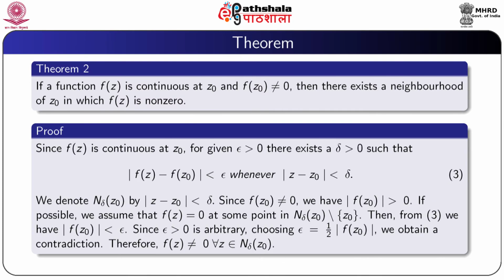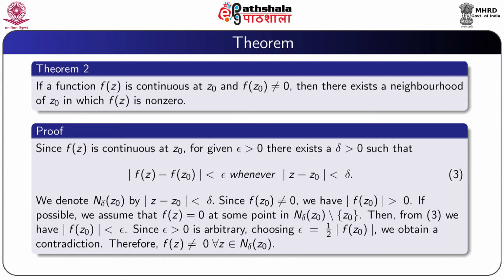So, since f(z) is continuous at z0, from the definition of continuity, for given epsilon positive, there exists a delta positive such that modulus f(z) minus f(z0) is less than epsilon whenever modulus z minus z0 is less than delta. We denote N delta(z0) by the region modulus z minus z0 less than delta.